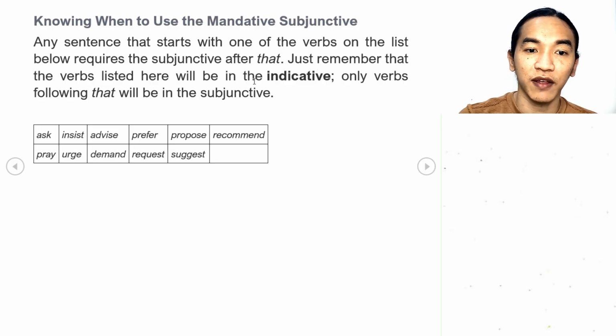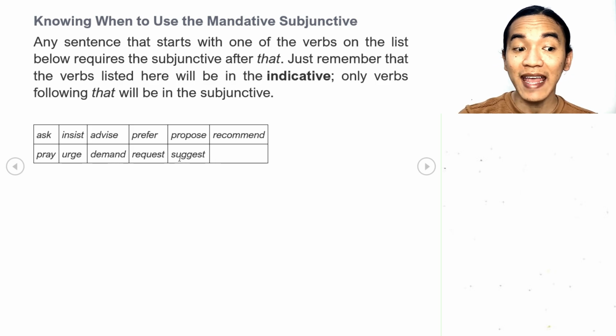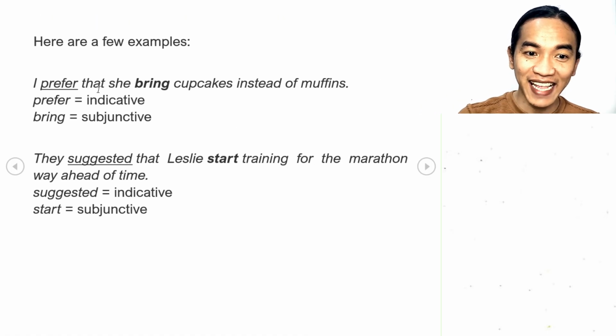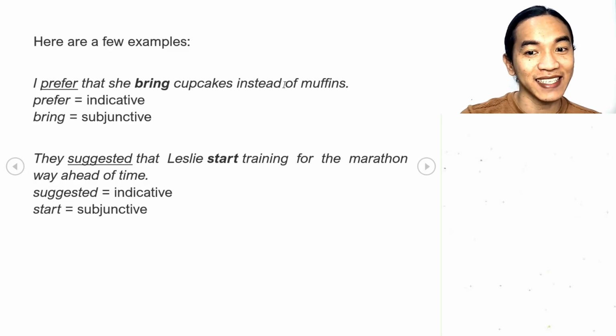Okay, so here are those verbs. We have ask, insist, advise, prefer, propose, recommend, pray, urge, demand, request, and suggest. Then you use that, and then your mandative subjunctive. For example, I prefer that she bring cupcakes instead of muffins. So prefer is your indicative verb, and then bring would be your subjunctive.